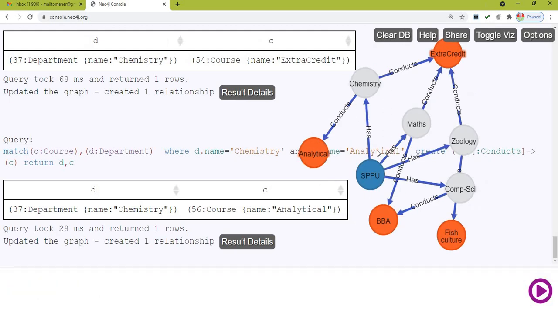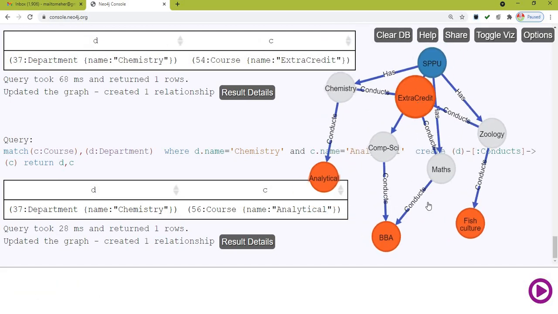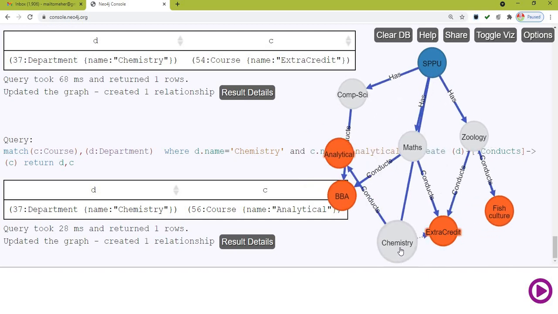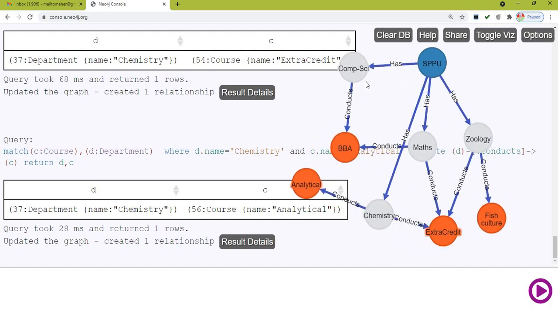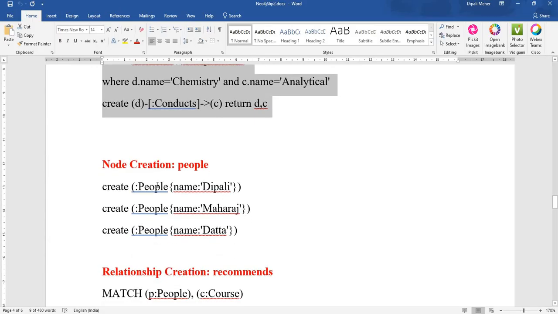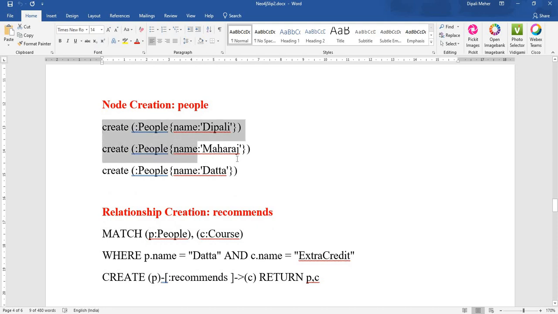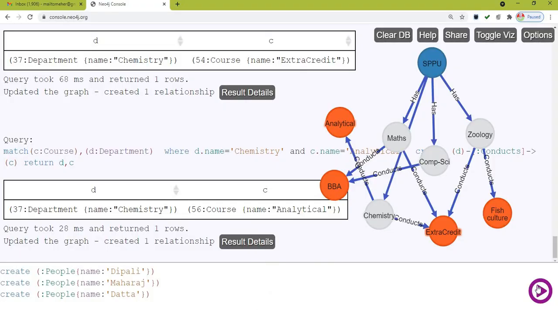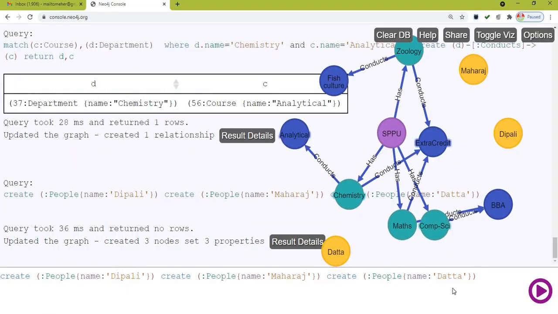So see here, university has various departments and this is the extra credit course, this is the chemistry, this is the maths department, this is computer science department and all this. Now the next relationship and next node creation, we have to create the node people. People recommends course. So we will create people node. So Deepali, Maharaj and Datta are the three labels for the nodes. So let us create them quickly. So see, they are in yellow color, they have been created.